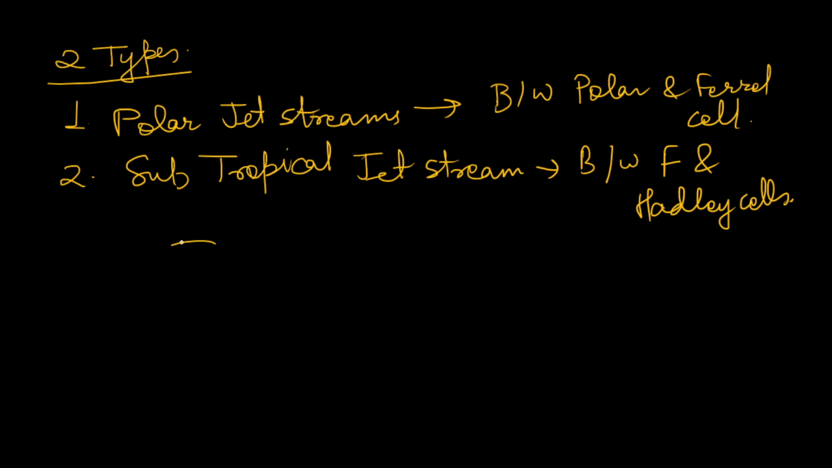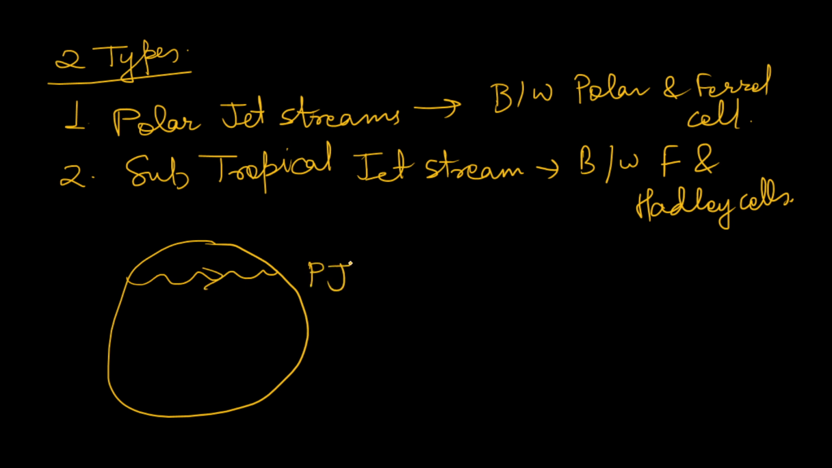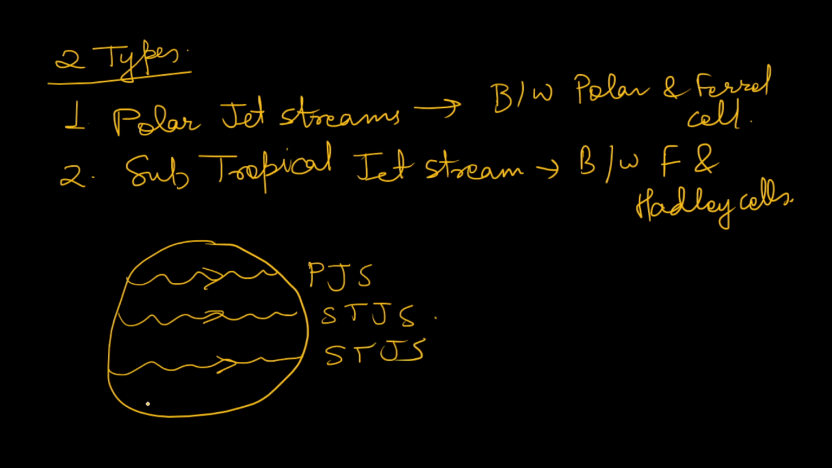So you can draw a simple globe, a simple earth, showing this. In the upper layers, here you will see the polar jet stream. Here you will see the subtropical jet stream, and the thing is similar for the southern hemisphere. Also here you will see the subtropical jet stream, and here you will see the polar jet stream, and the jet stream is always moving from west to east. Keep it in mind. So let's see how a jet stream is formed.